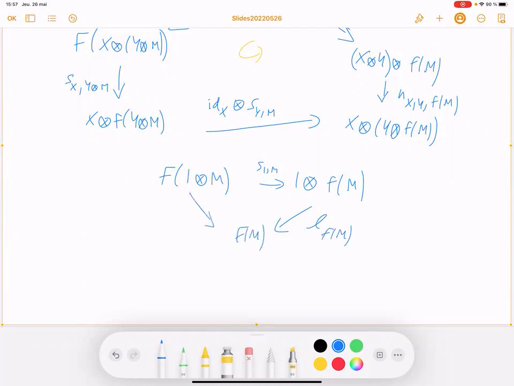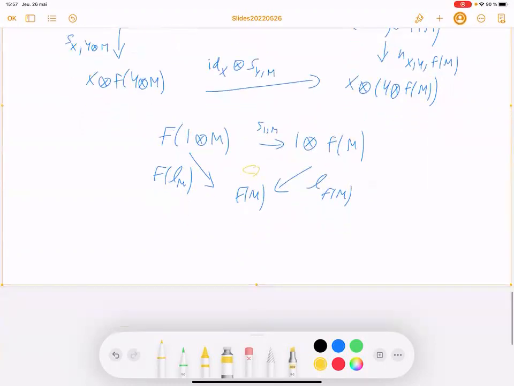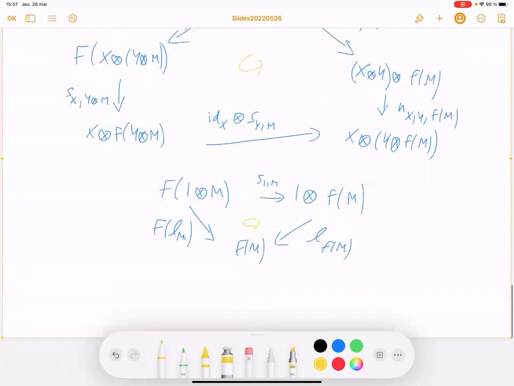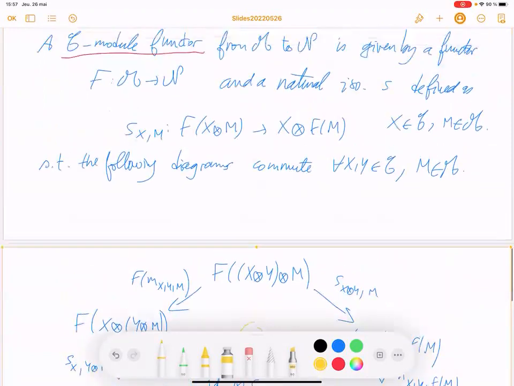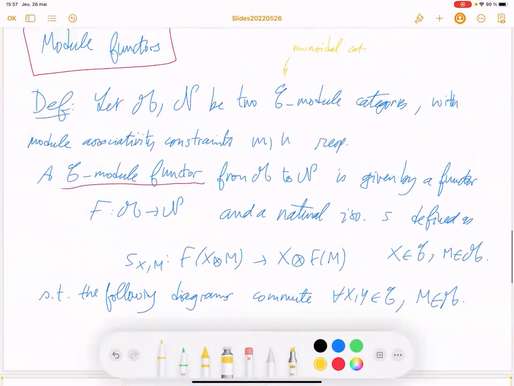But you can also apply the unit constraint inside F, and you get the same. So you want that also to commute. And that's all. This is the notion of C module functor.